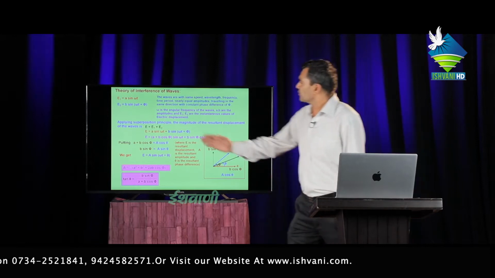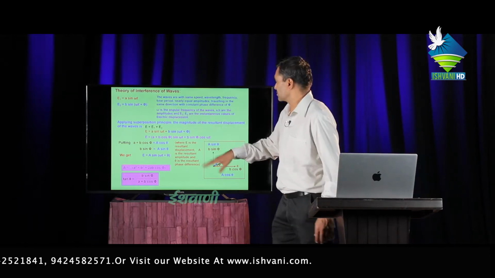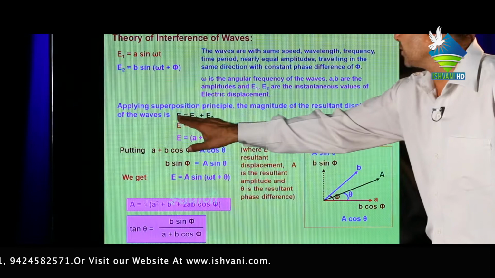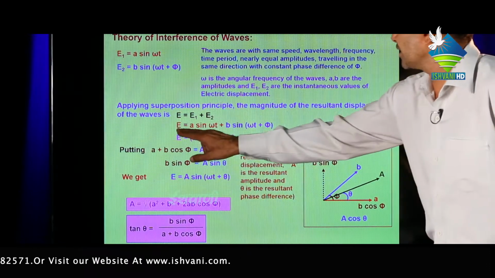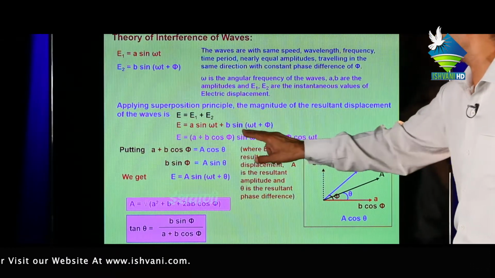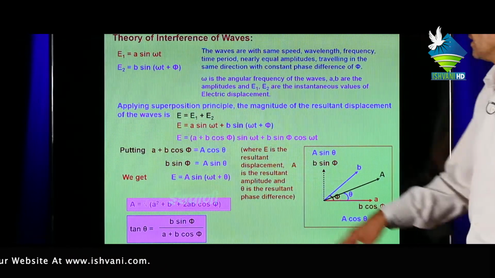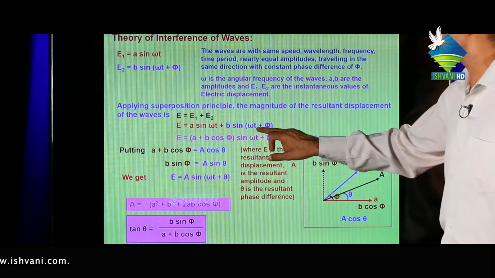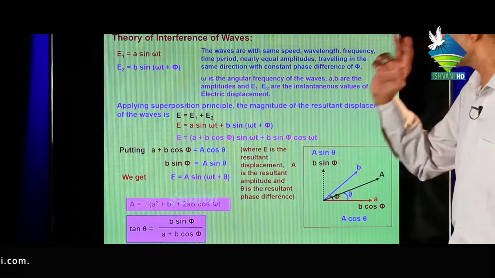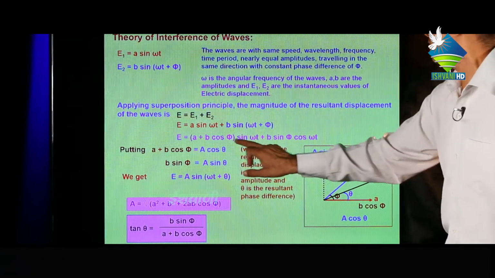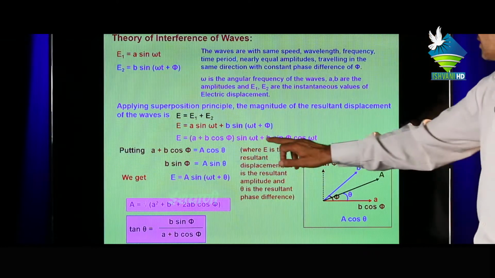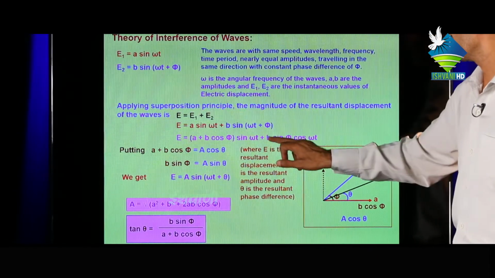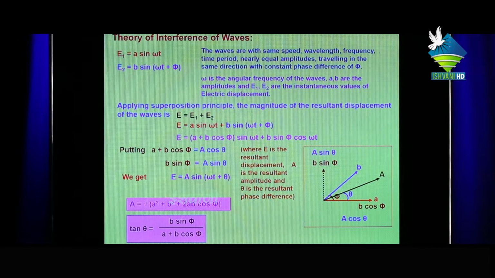Now adding these two equations by the superposition principle, E equals E1 plus E2, so E equals A sin omega t plus B sin(omega t plus phi). Applying the formula sin(omega t) cos phi plus cos(omega t) sin phi, and taking sin omega t common, we get (A plus B cos phi) sin omega t plus B sin phi cos omega t.